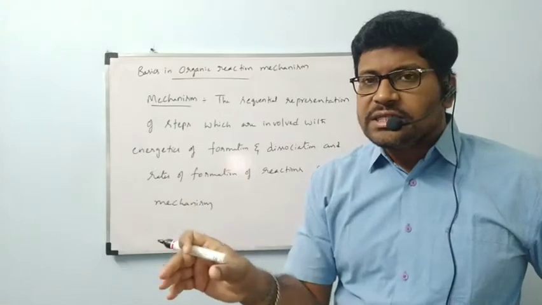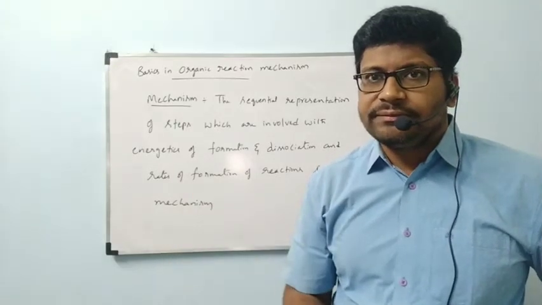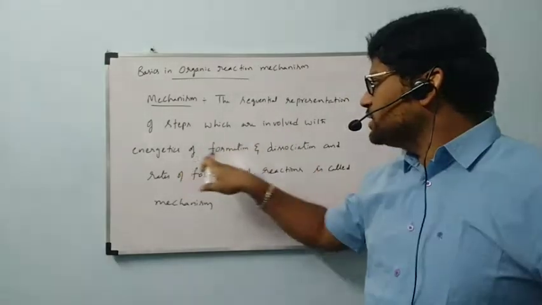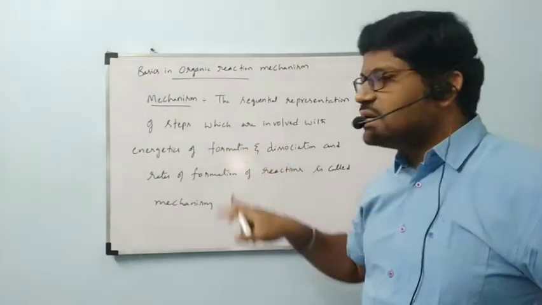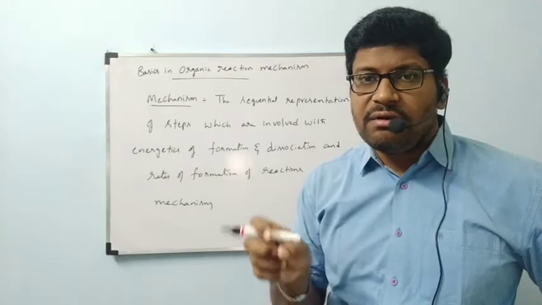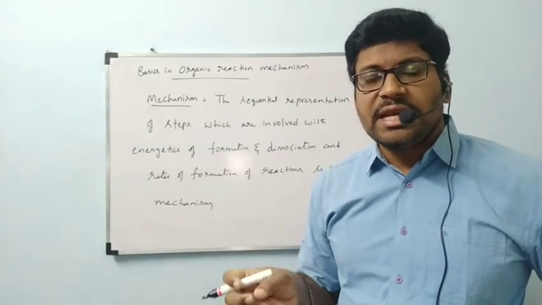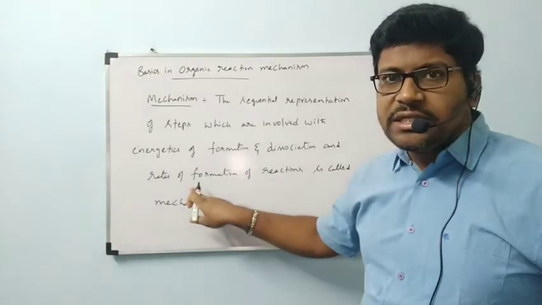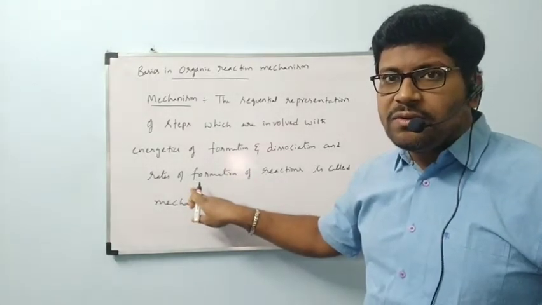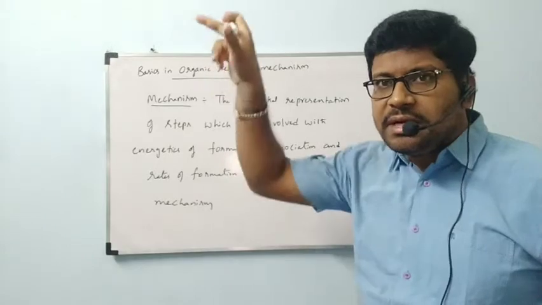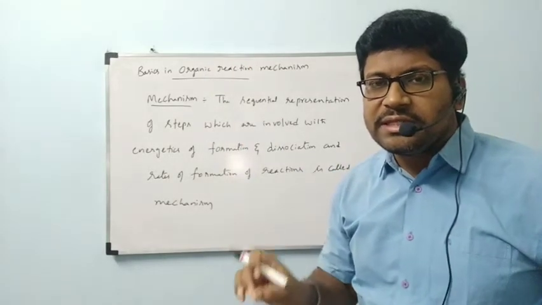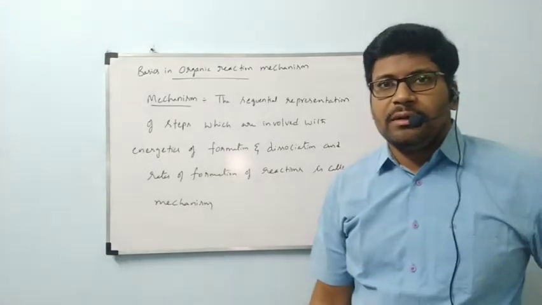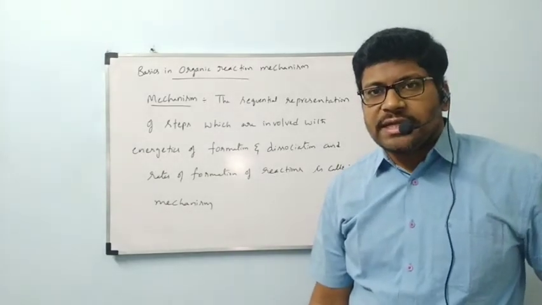One reaction is going to be completed in different steps, which we are going to study, involving energetics of reactants as well as products, and in what time the reaction is going to be completed. Everything we represent in those multiple steps is called reaction mechanism.